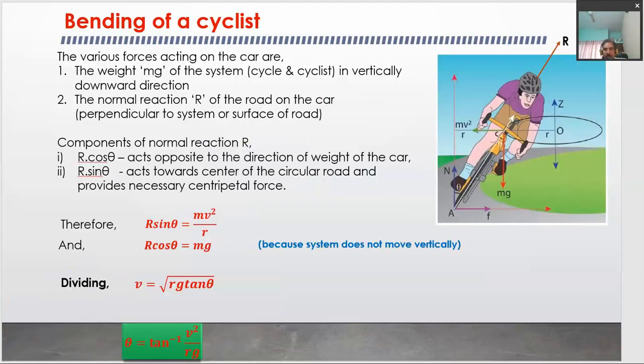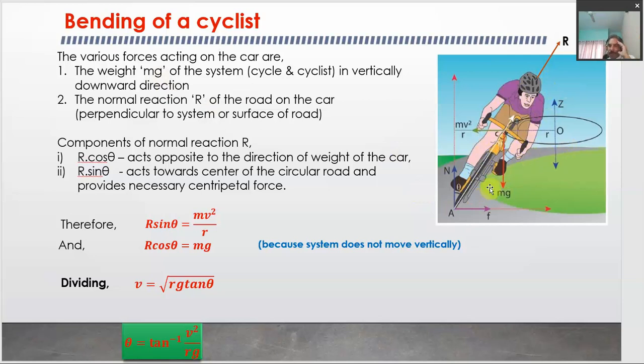Now we can take the final case of circular motion, where the centripetal force also plays a role. It is the case of a cyclist. Whenever a cyclist or a motorcyclist takes a turn on a road, the cyclist or motorcyclist leans slightly inward, right? In that case, we consider the various forces which act on the cycle and cyclist as one system. The weight mg acts vertically downward, and this weight is the weight of the cycle plus the cyclist itself.